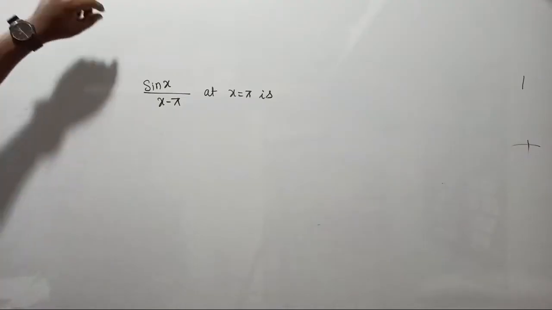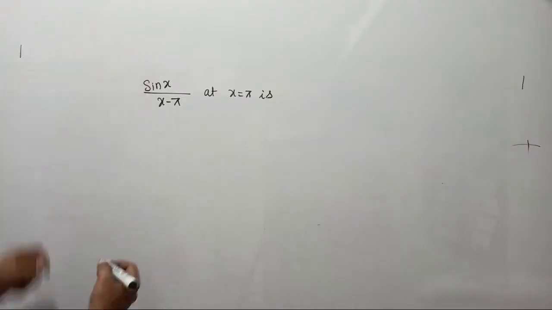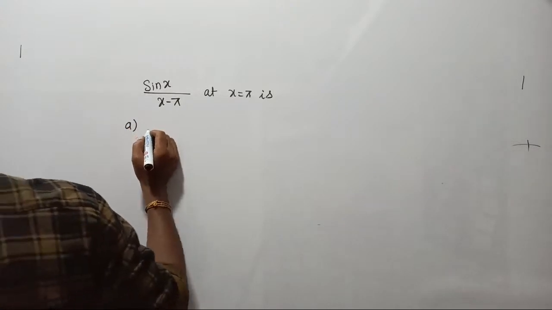Now, first we should write the expansion for sin x. Anyway, they have given 4 options. Let me write down the options first.